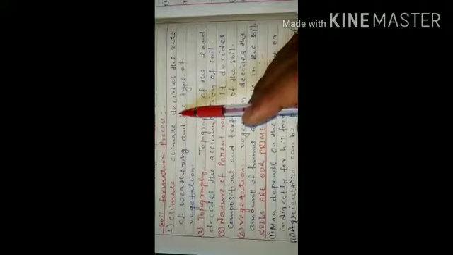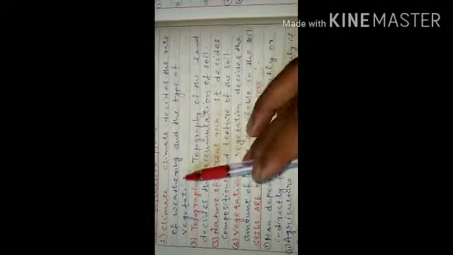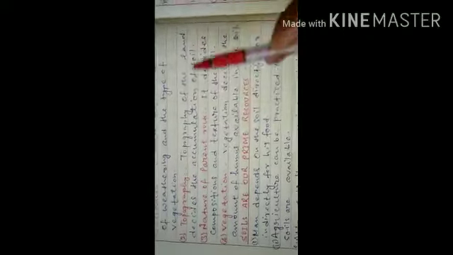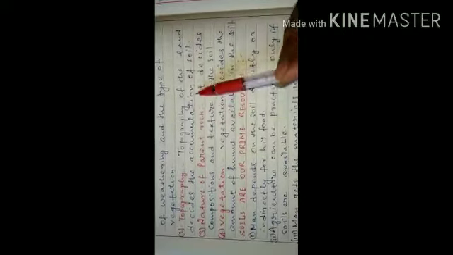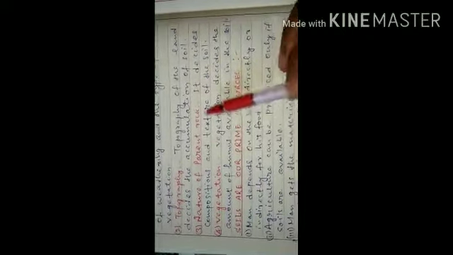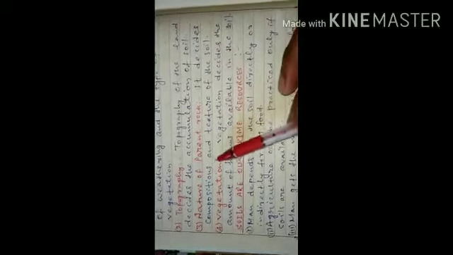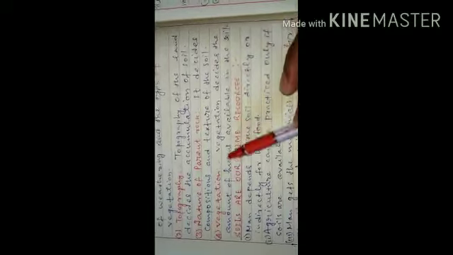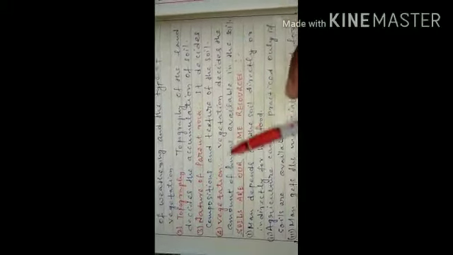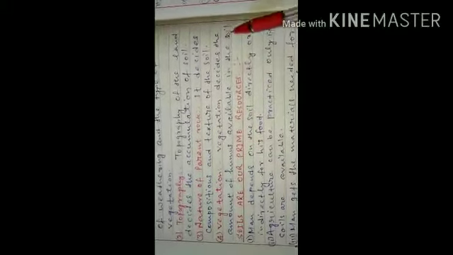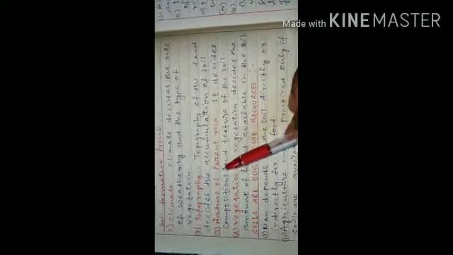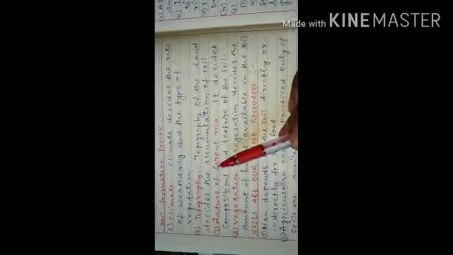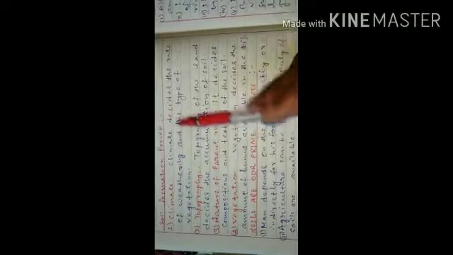Climate decides the rate of weathering and the type of vegetation. Topography of the land decides the accumulation of soil. Nature of parent rock decides composition and texture of the soil. Vegetation decides the amount of humus available in the soil. So all these factors have some properties that help in the formation of soil.